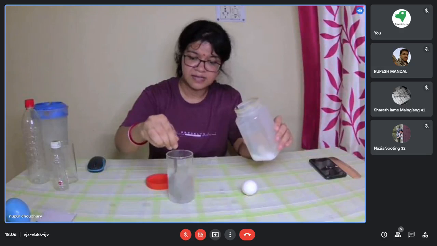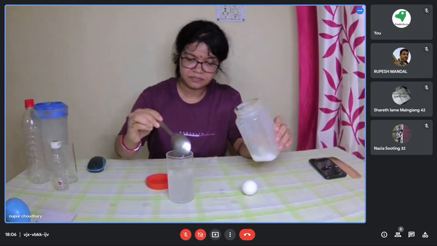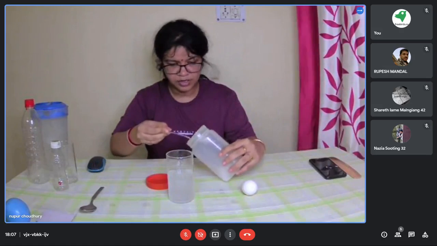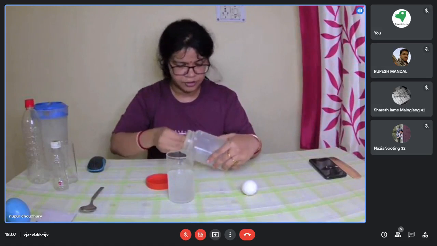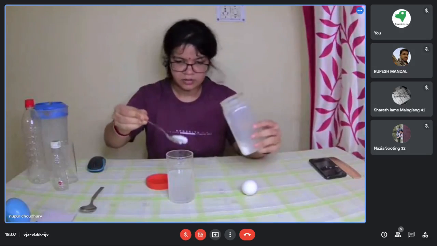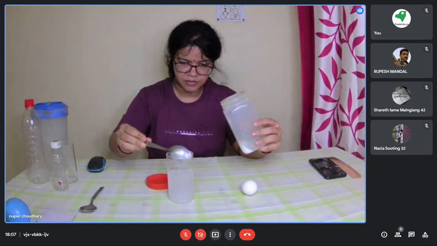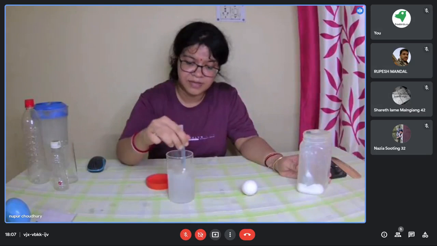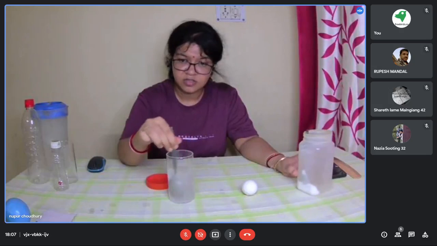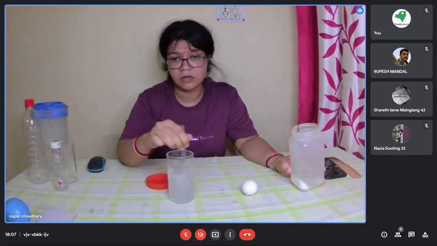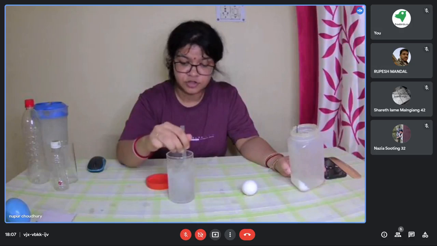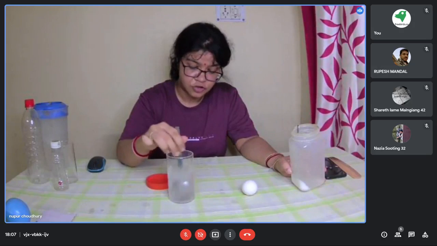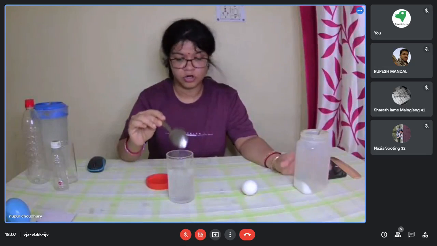I'll put some more in order to avoid remixing again. I'm putting some more salt into this and mixing it properly. The salt should be dissolved in water properly. It should not be accumulated in the bottom of the glass.